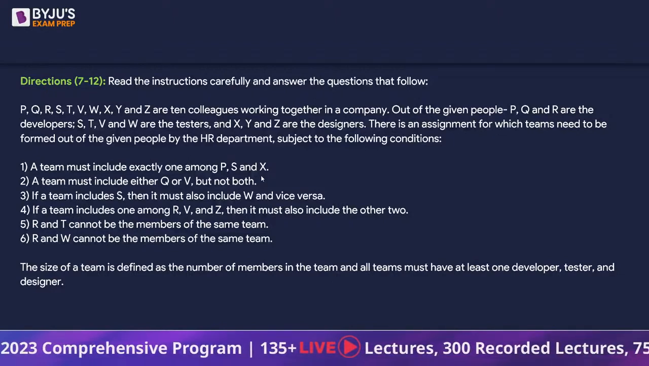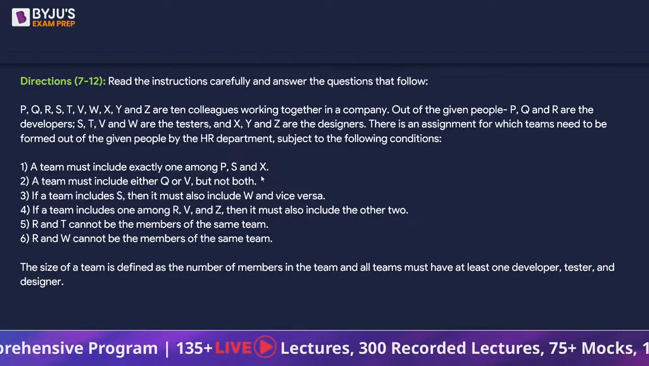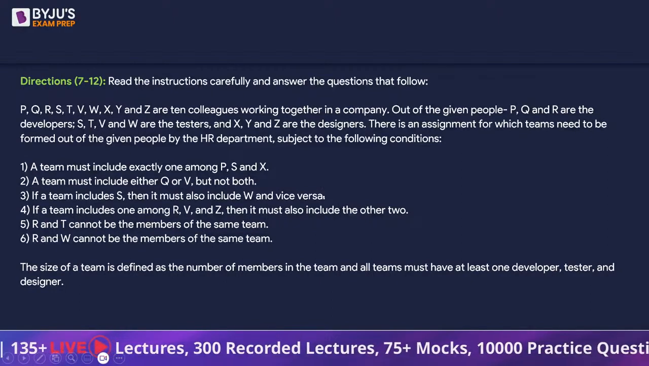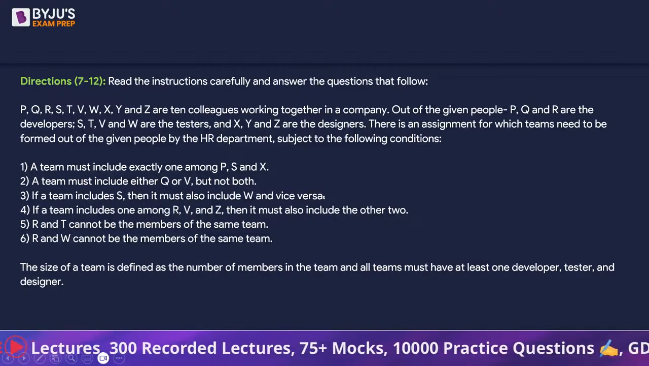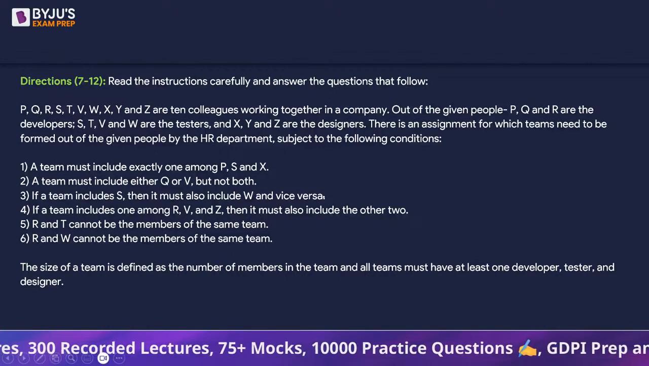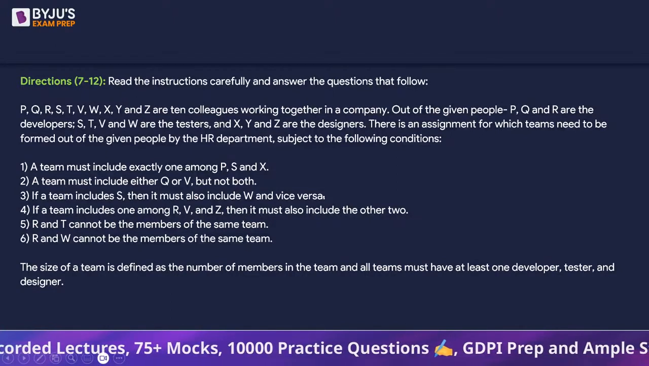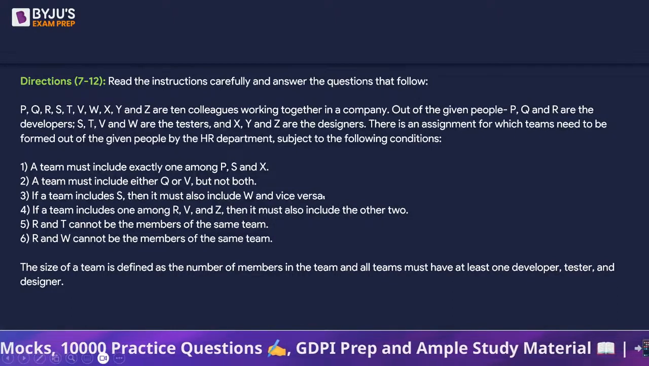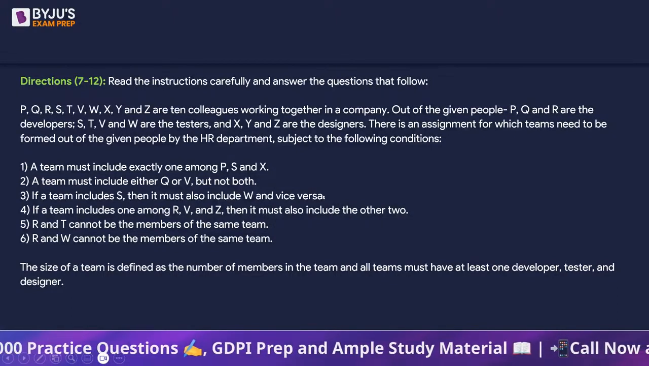A team must include exactly one among P, S, and X. A team must include either Q or V, but not both. If a team includes S, then it must also include W and vice versa, and so on and so forth. The size of a team is defined as the number of members in the team, and all teams must have at least one developer, tester, and designer.